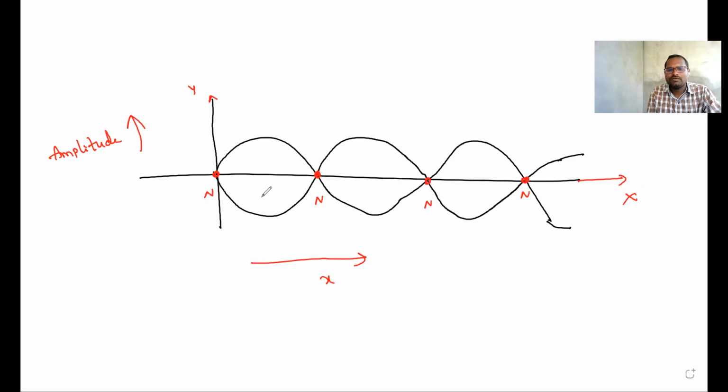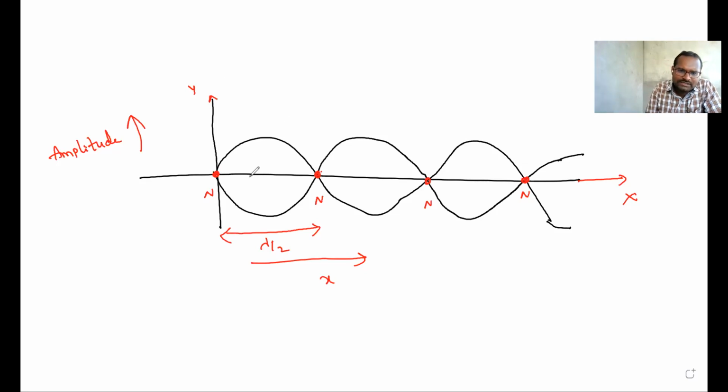Now the distance between any two nodes is always lambda by 2. Any two nodes you take, a fixed distance will be there. A node is nothing but a position of minimum amplitude. At a node, pressure variation is very high.